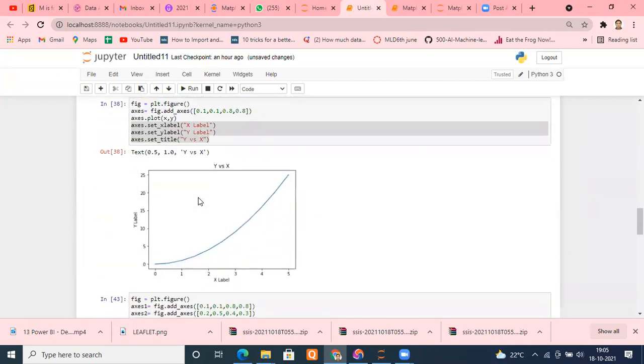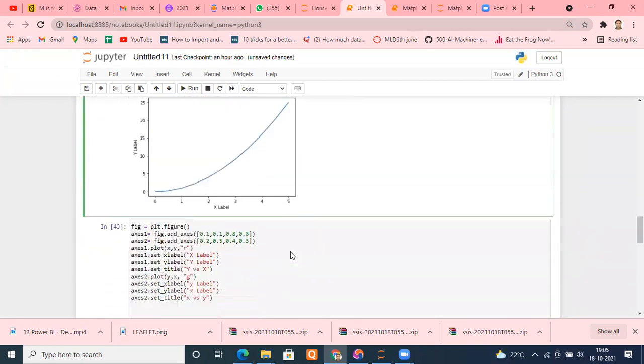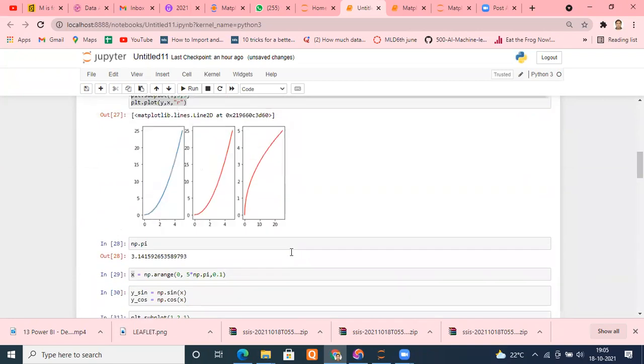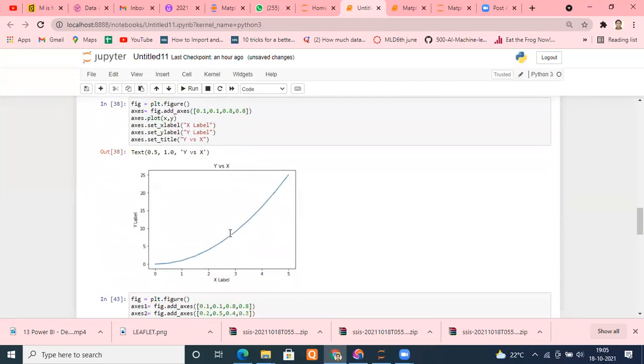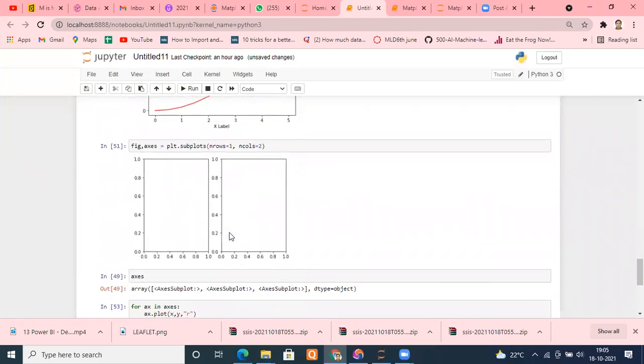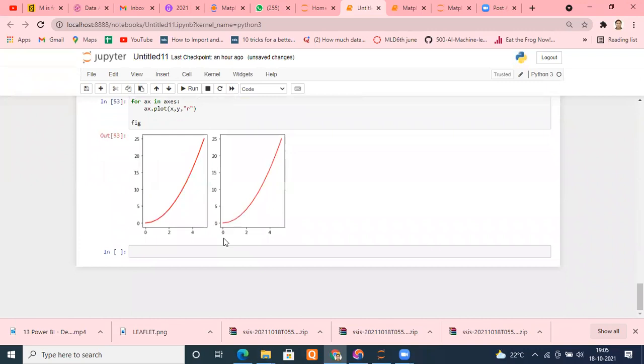You should know it can be done with the help of your object-oriented method as well, because that is very easy. If you see here, it's very easy. Plotting a subplot directly, you can do that. Just decide and plot it, without any problem. Is it fine?